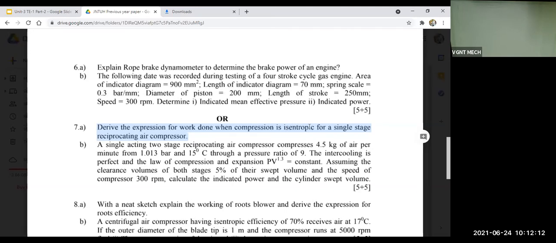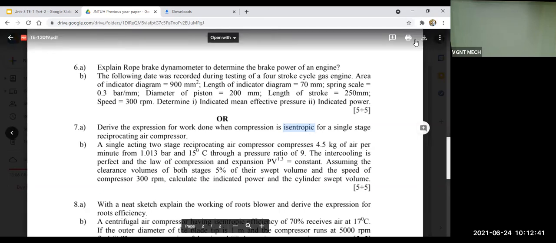Can anybody tell what is the meaning of isentropic? In the gas turbine unit 5 I have already told you about this. What is this isentropic process? Which value is constant during this process? In thermodynamics also, in unit 2, second law of thermodynamics, you might have studied this process. So what do you mean by isentropic? You can put a message or you can tell also.